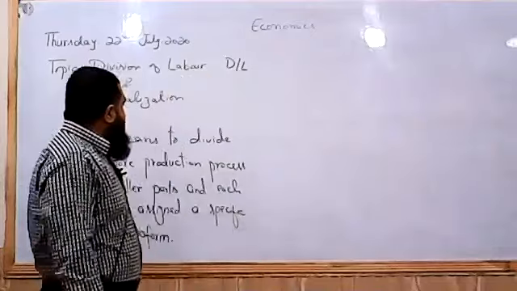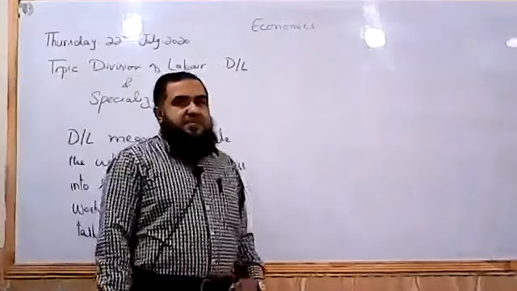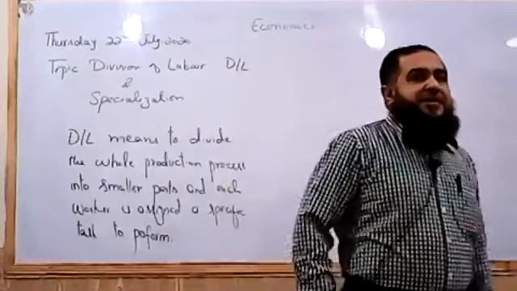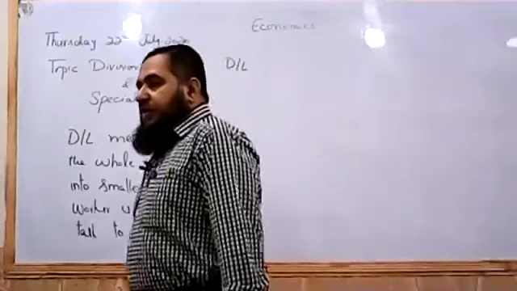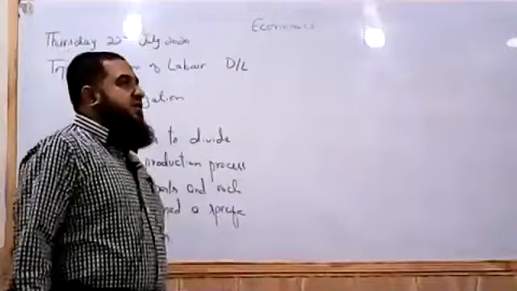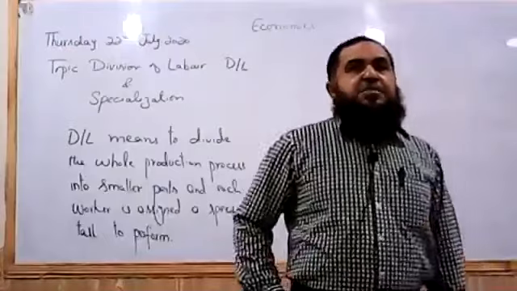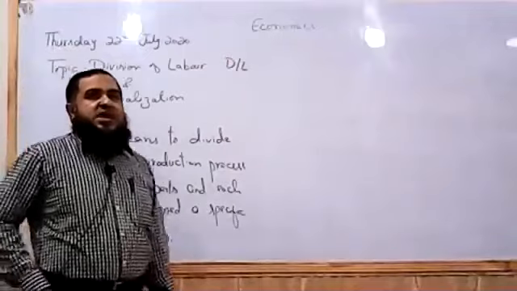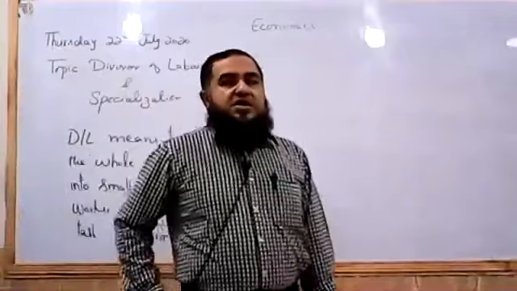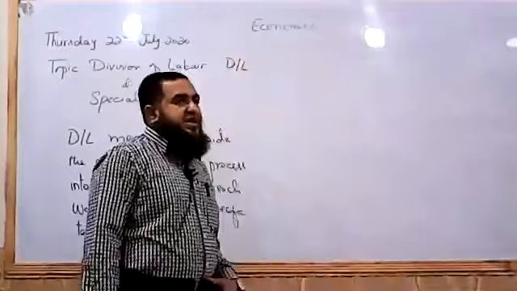Actually, division of labor is present in nature as well. If we say what is the basic unit of our living organisms, that is called a cell. So when we talk about division of labor, stomach cells perform the function of digesting the food, whereas the heart cells pump blood into our body. And all the other different organs of our body perform a specific task. The stomach cells cannot perform the function of the heart. So we find that the division of labor is present in nature as well.